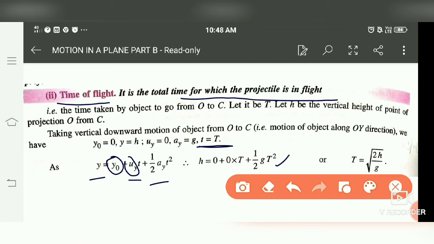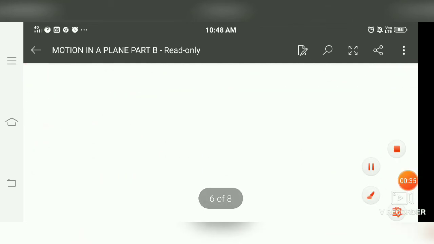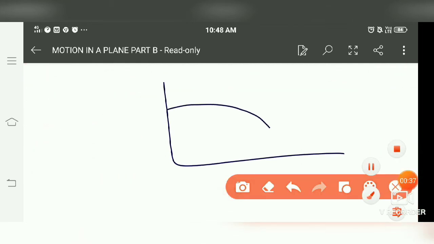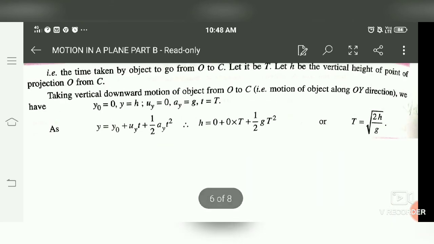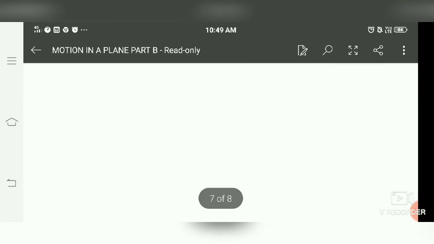So by solving it, as we know, the height covered is h. So h is equal to half g t square. From here t is equal to under root 2h by g, where this h is the height from which the projectile is dropped. So the time of flight of the projectile is under root 2h by g.